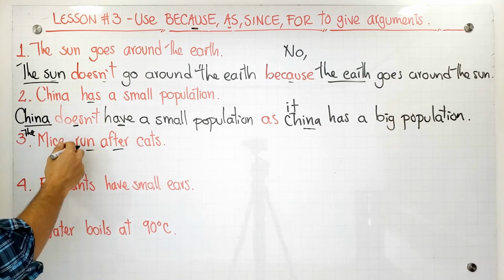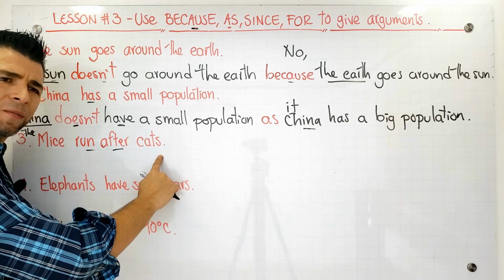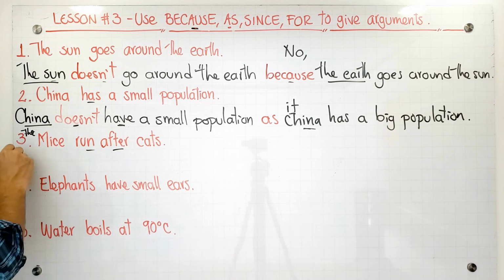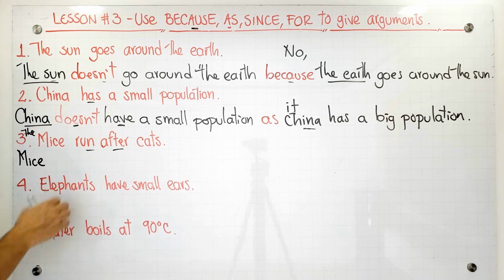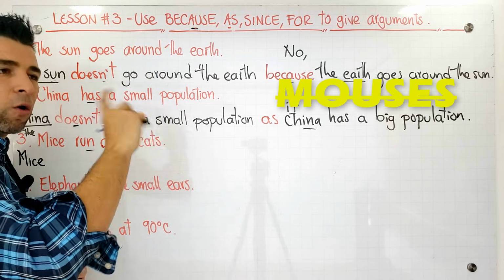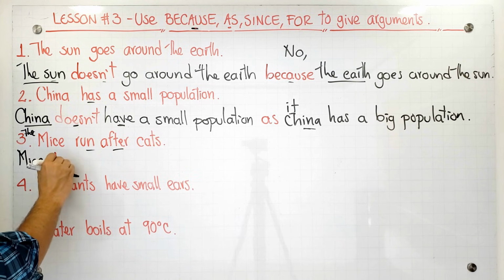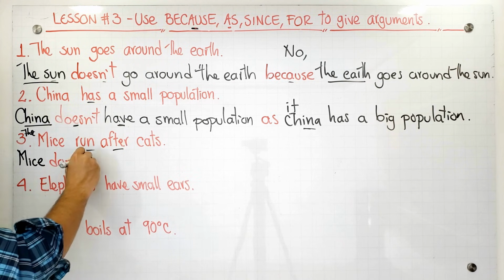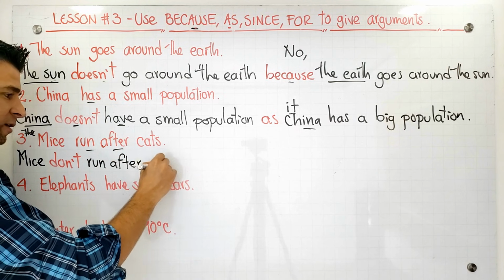Okay? So, mice ran after cats. Do you think this is true? No, this is not true. In here we see mice. Recuerden que mice es el plural de ratones. We don't say mouses. Aunque si se lo dicen, lo entienden, pero no está correcto. We say mice. Mice, what? Mice don't run after cats. After cats.